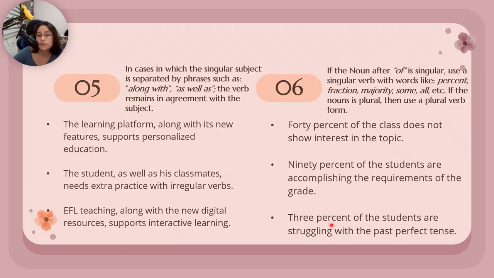And here again, 3% of the students are struggling with the past perfect tense. So in this case, we have percent, and we must pay attention to the noun, in this case the students, and use are because it's plural.